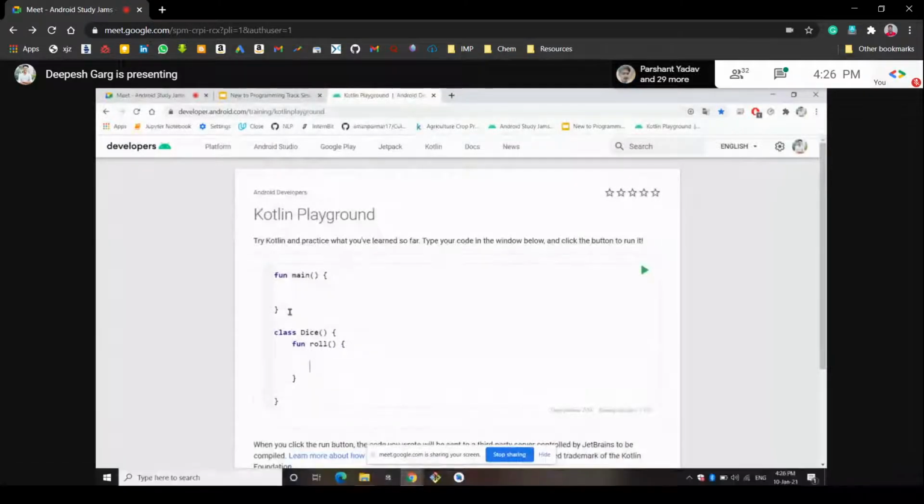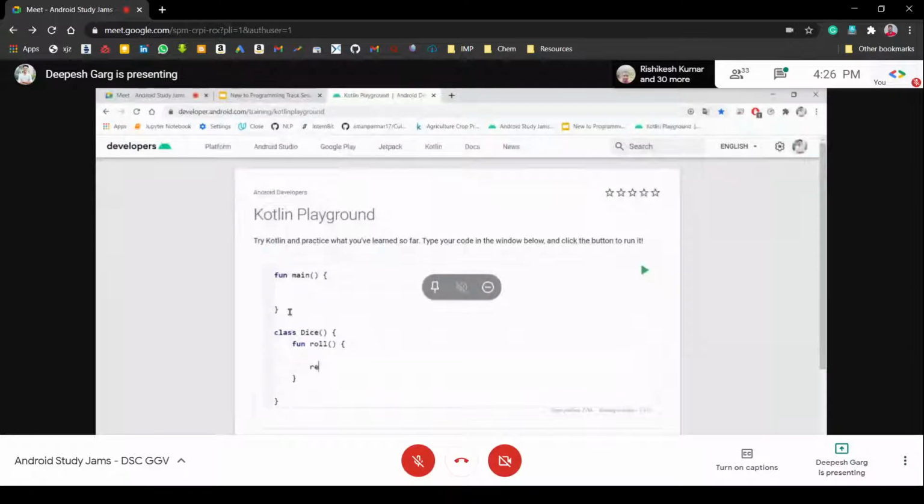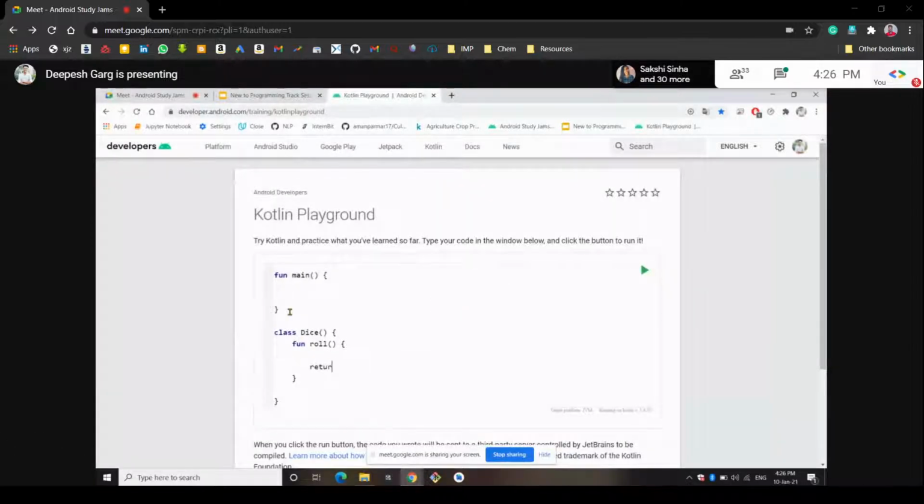What will we return? We will be returning something from 1 to 6, because whenever this dice is rolled, we get a number from 1 to 6, right? So we have to return something in the 1 to 6 range. We will write return here. Sorry, return. And what we have to return is some number between 1 to 6. So we will write the brackets, and how should we write this? We have a convention, a syntax for writing this range.